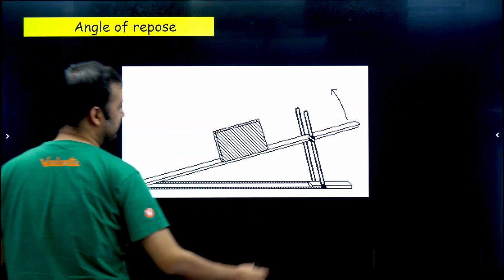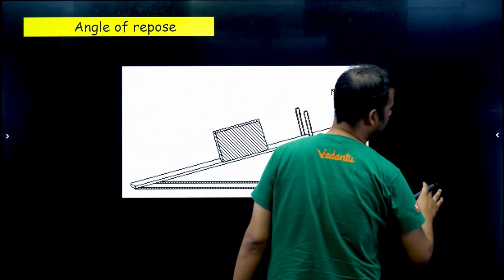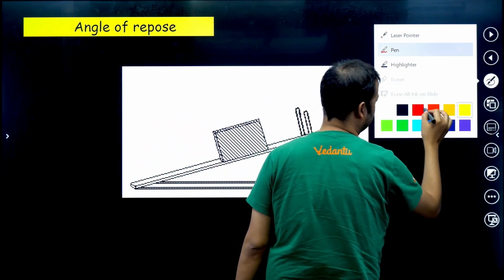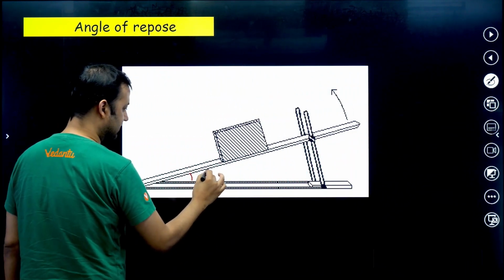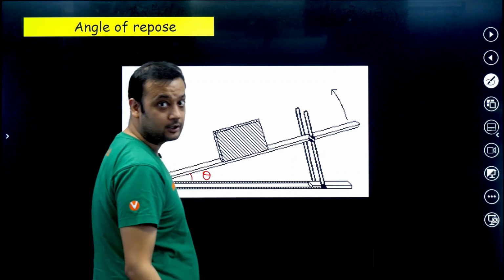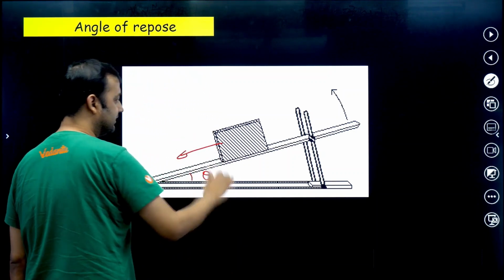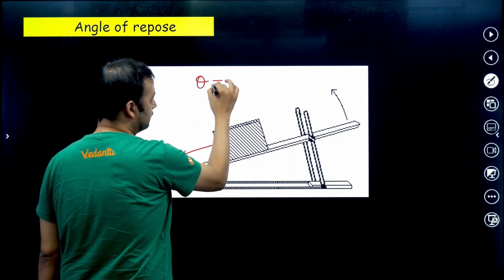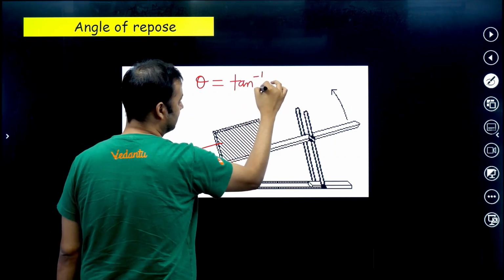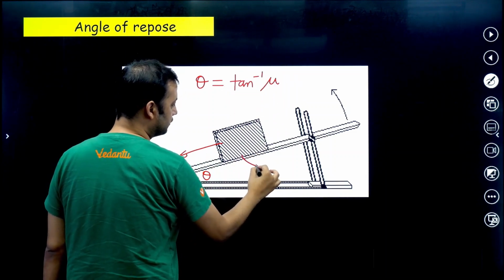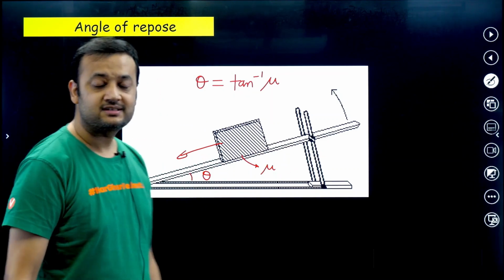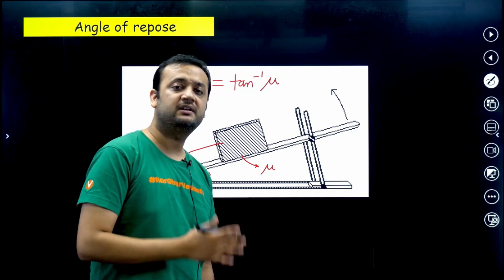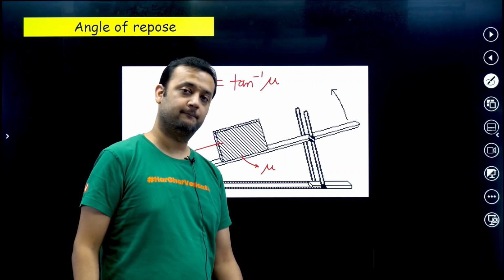So you can see over here, if we keep on increasing this angle of inclination, let's say this is theta, then at a particular value of theta, this block will start sliding in this direction. That value of theta is called the angle of repose, and that theta comes out to be tan inverse mu, where mu is the coefficient of friction between the surface of the incline and the block.